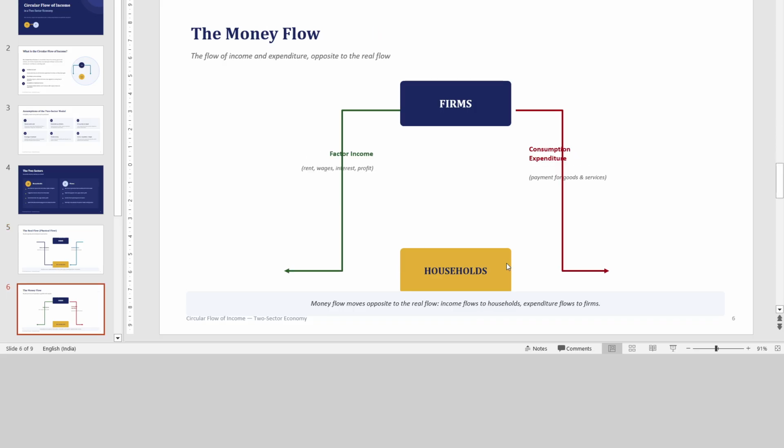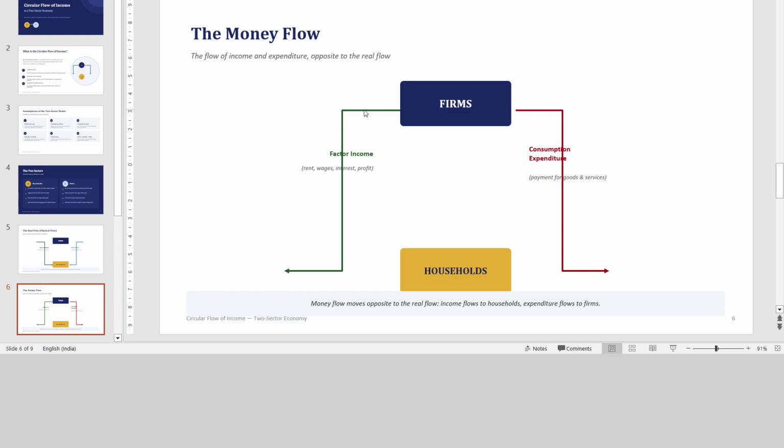Then how does money flow? Firms make payments to the household sector in the form of rent, wages, interest and profit. The household sector spends this money as consumer expenditure on goods and services from the firms.